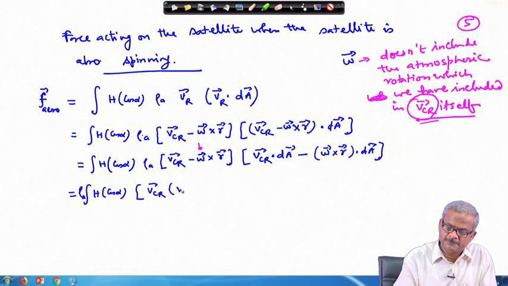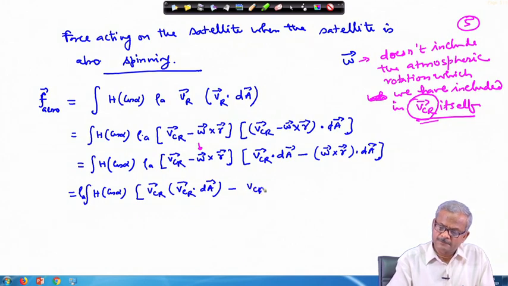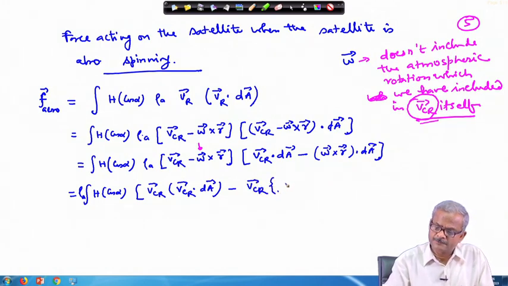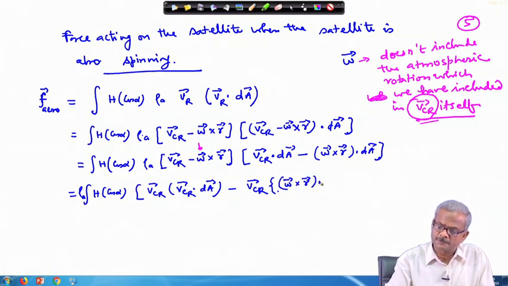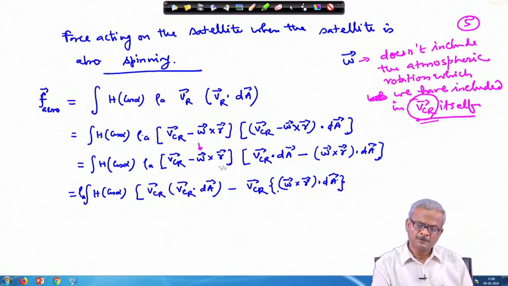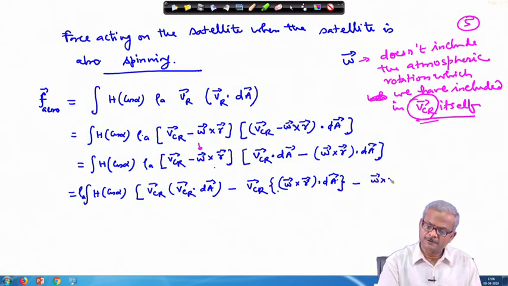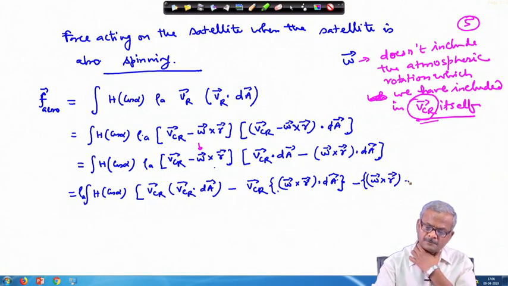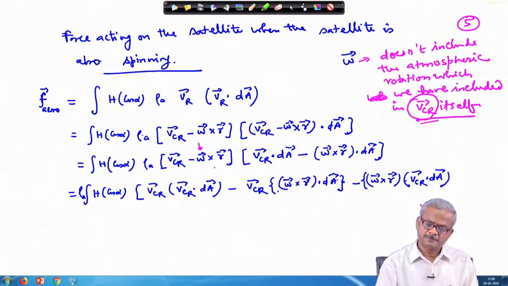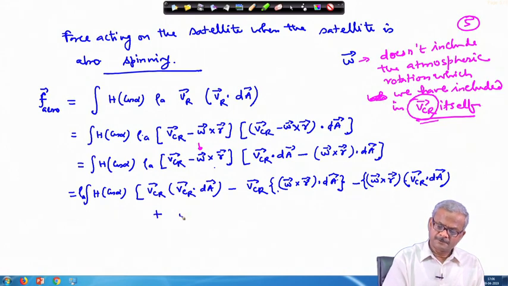So, this is VCR times VCR dot dA, minus VCR times R dot dA, and then this part minus omega cross R times VCR dot dA, and plus omega cross R times omega cross R dot dA.